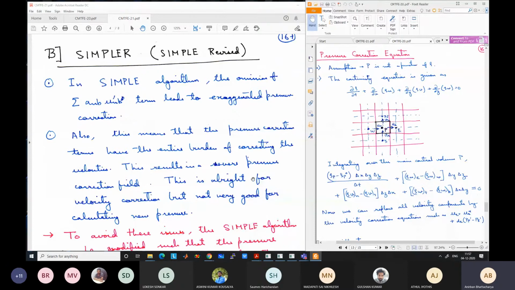Okay, so we will now move on to the next algorithm, which is known as SIMPLER, or SIMPLE Revised. This is a very popular algorithm. SIMPLE is now somewhat less used, although it is still there. If you use Fluent and other software, you can use SIMPLE also. But SIMPLER is still a very popular algorithm nowadays.